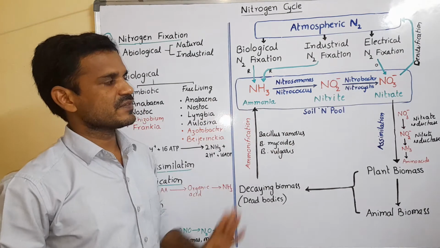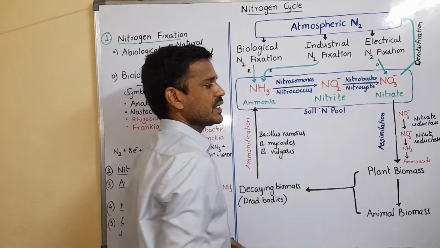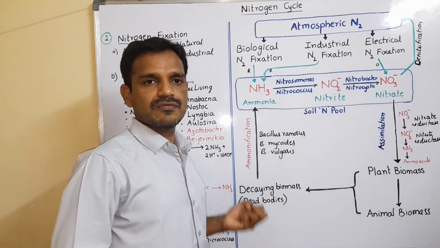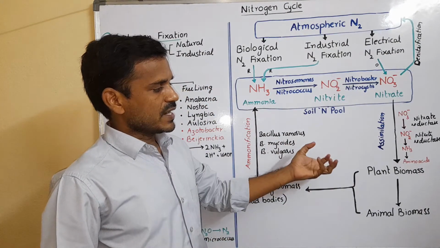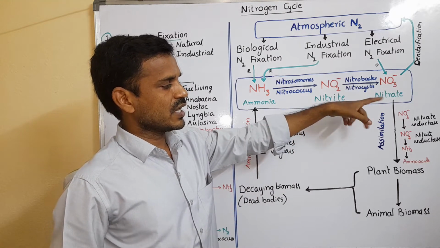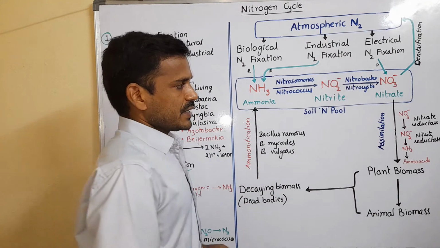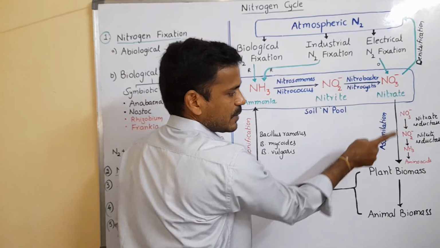In these three forms it is available in the soil, but plants mainly absorb nitrogen in the form of nitrate. Along with the water, nitrate is also absorbed and enters the plant.